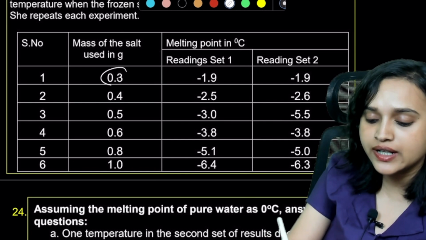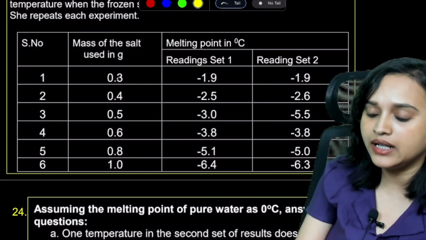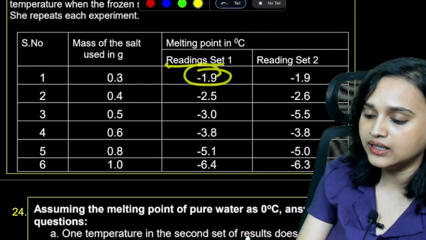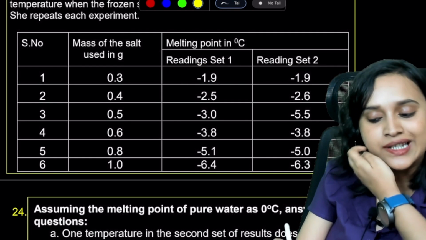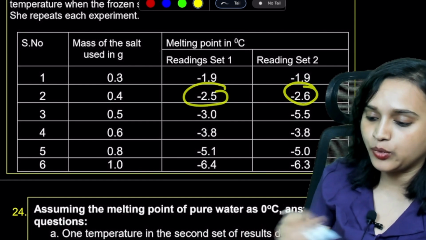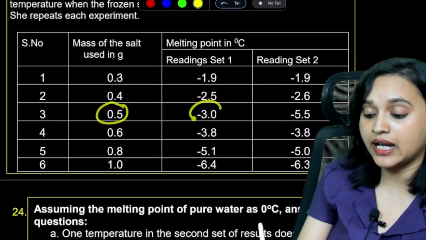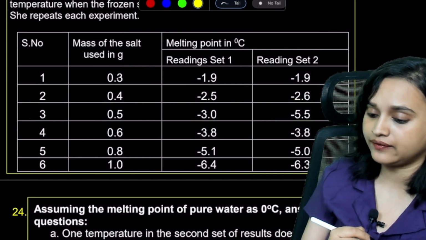For 0.3 gram of salt, set 1 is minus 1.9, set 2 is minus 1.9. For 0.4 gram, it is minus 2.5, minus 2.6. For 0.5 gram, the reading is minus 3.0, and the second time it is minus 5.5.